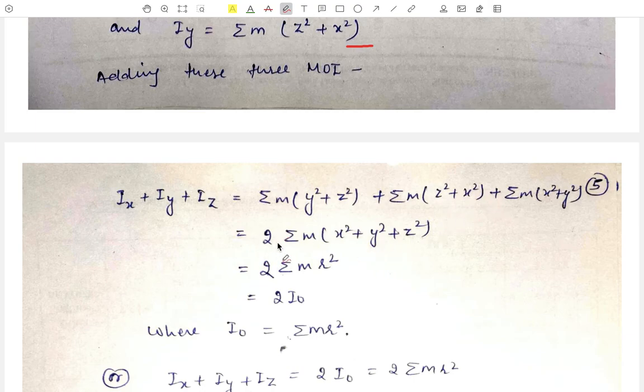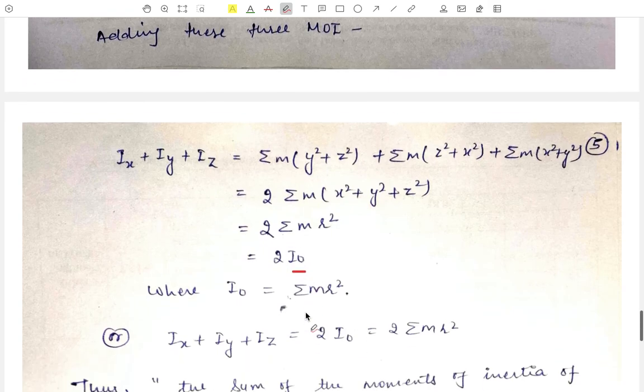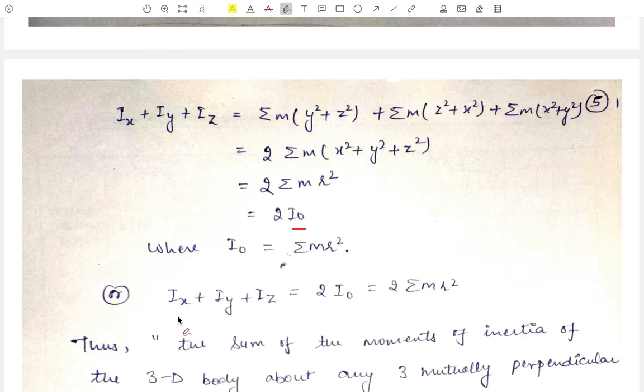Twice is taken outside. Therefore, we get 2 times the summation m into x square plus y square plus z square, that is equal to r square. That is, we get the value 2 times summation mr square. Let this summation mr square be equal to I naught. Therefore, we get a relation between these three moments of inertia as Ix plus Iy plus Iz is equal to 2 times I naught, that is 2 times summation mr square. So this is the theorem of perpendicular axis in 3 dimensions.